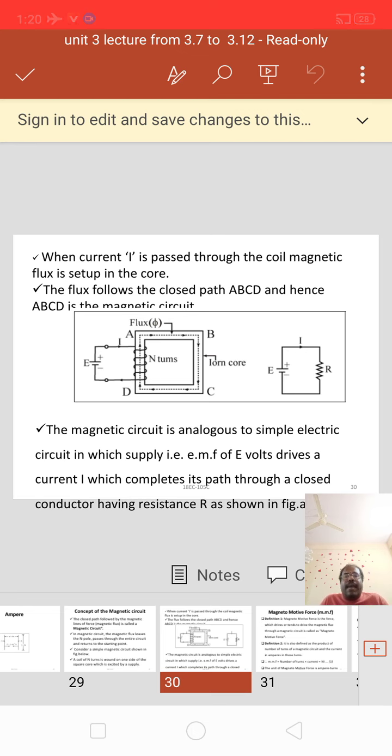When current I is passed through the coil, magnetic flux is set up in the core. The flux follows the closed path ABCD, and hence ABCD is a magnetic circuit. The magnetic circuit is analogous to the simple electric circuit in which a supply, that is EMF of E volts, drives a current I which completes its path through a closed conductor having resistance R, as shown in the figure.